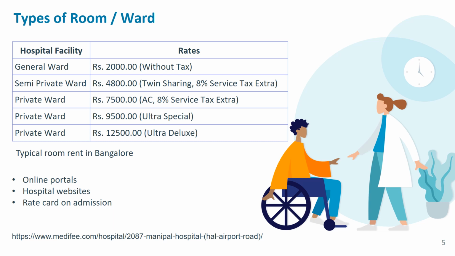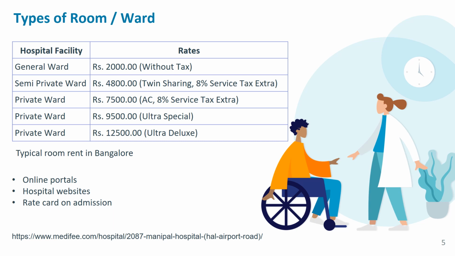We will now see the different kinds of rooms which are available in hospitals. The first one is general ward, which means around 20-30 patients may be admitted in an open hall kind of arrangement. There is no privacy. You and your attenders need to stay in the same place. Probably there may be some partition, a cloth partition or a screen kind of thing. Then a little better would be the semi-private ward, which can be called a sharing basis. 2 to 3 people would be sharing a room.